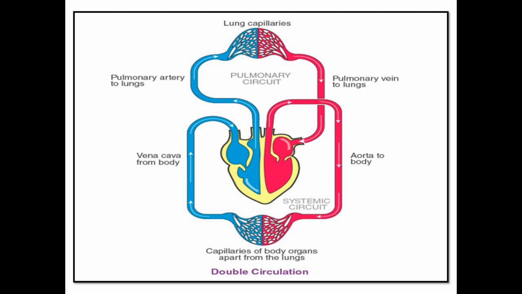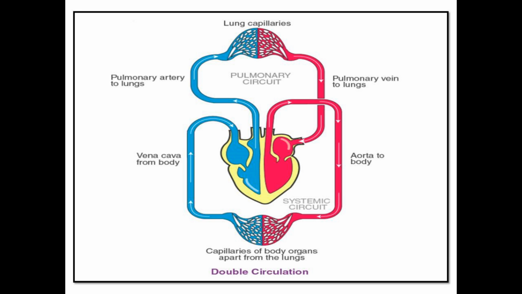Deoxygenated blood comes from the body to the upper chamber on the right, the right atrium. As the right atrium contracts, the corresponding lower chamber, the right ventricle, dilates. This transfers blood to the right ventricle, which in turn pumps it to the lungs for oxygenation.